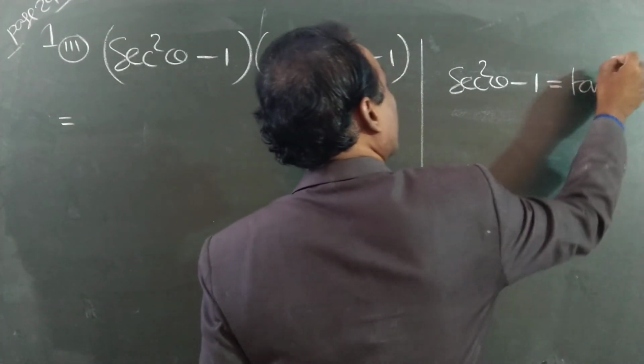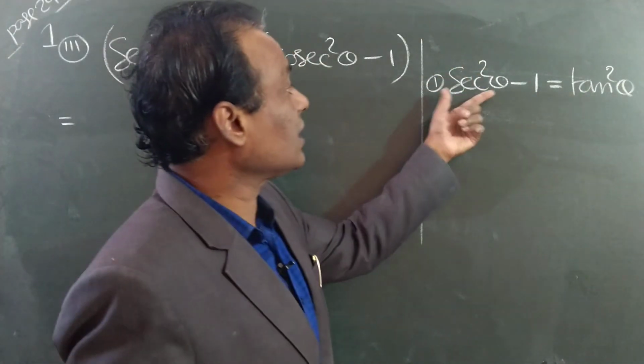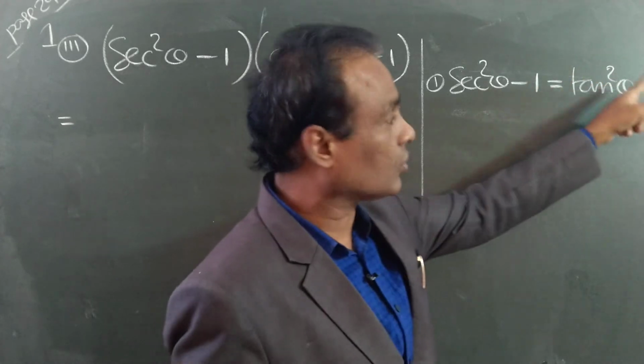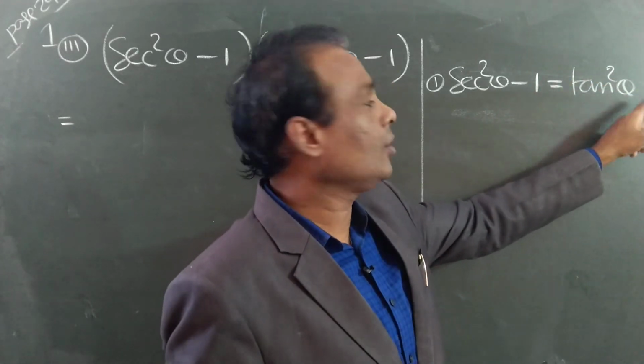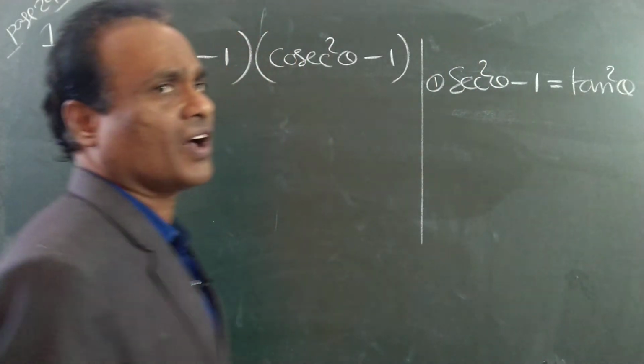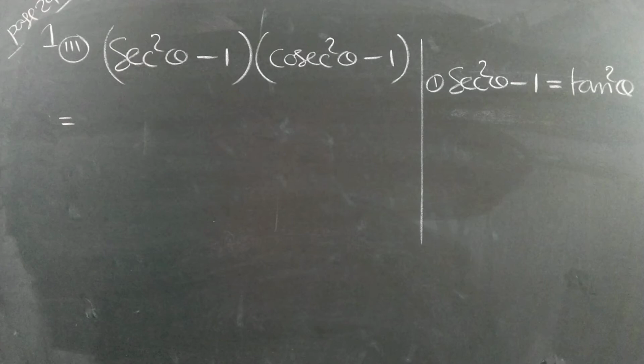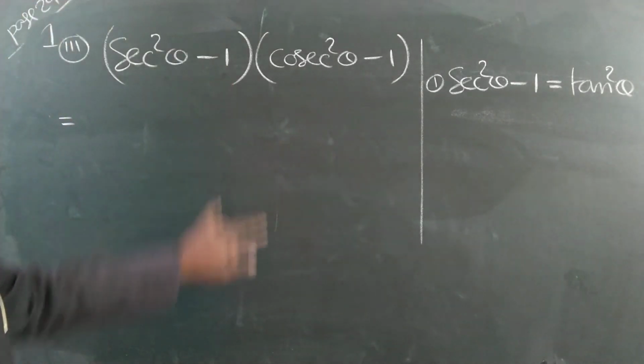This is the formula I explained. I derived the formula also, but actually we studied secant square minus tan square is equal to 1. That is the original identity. But interchanging also I gave this. Secant square minus 1 is equal to directly tan square.